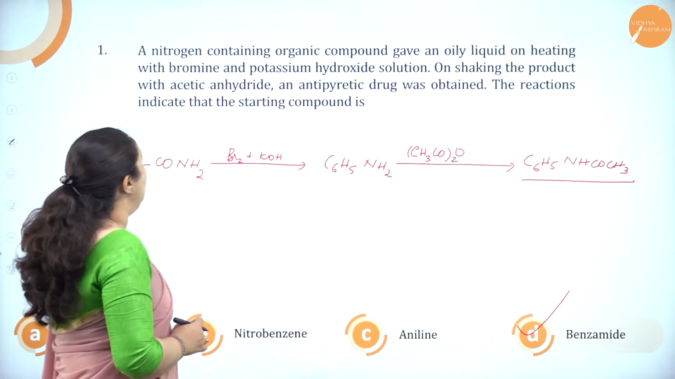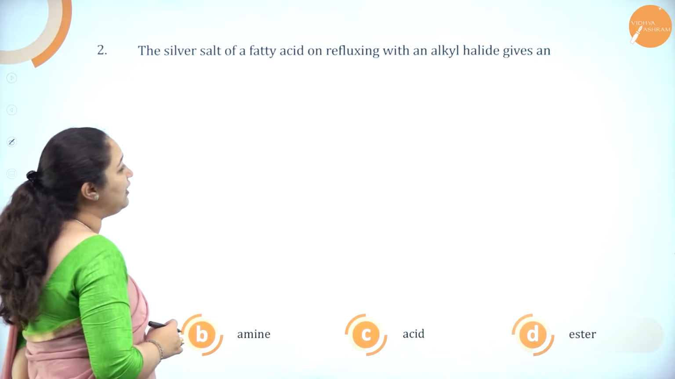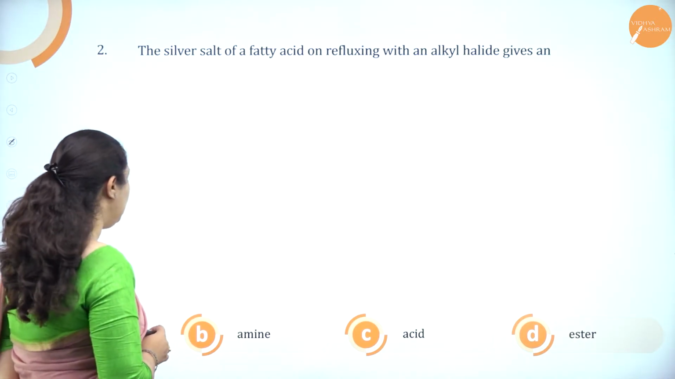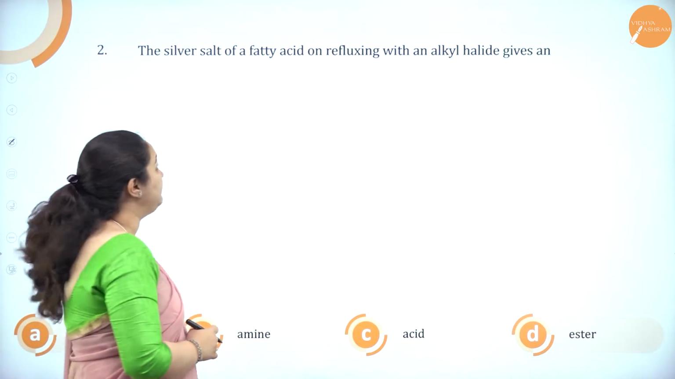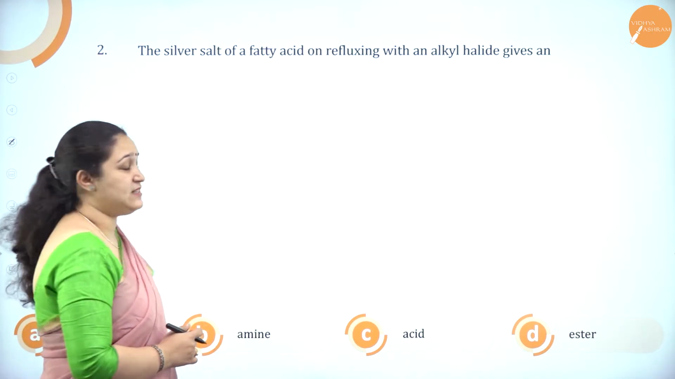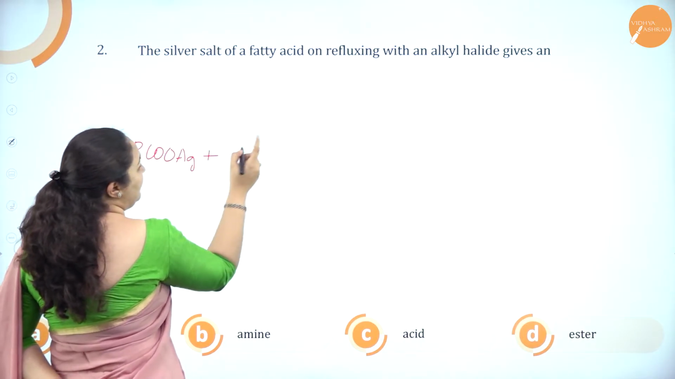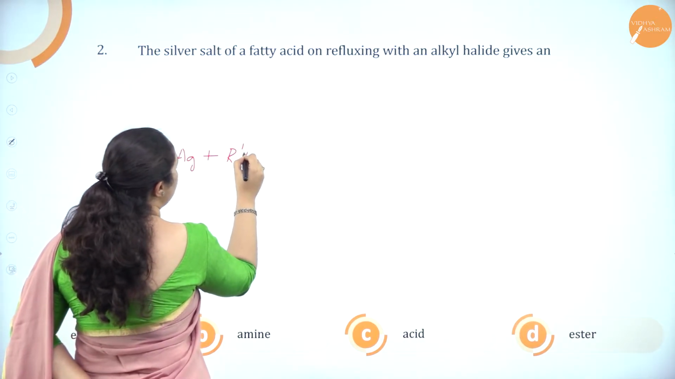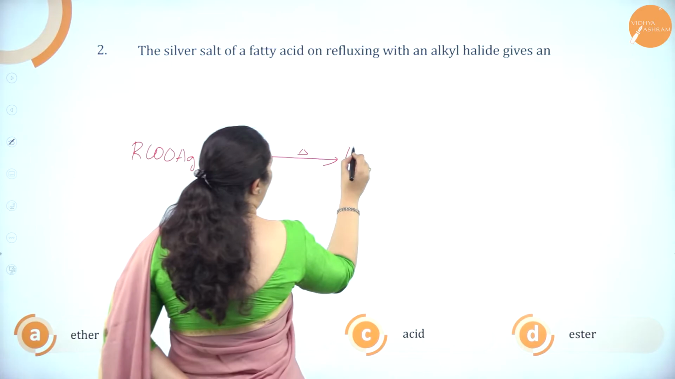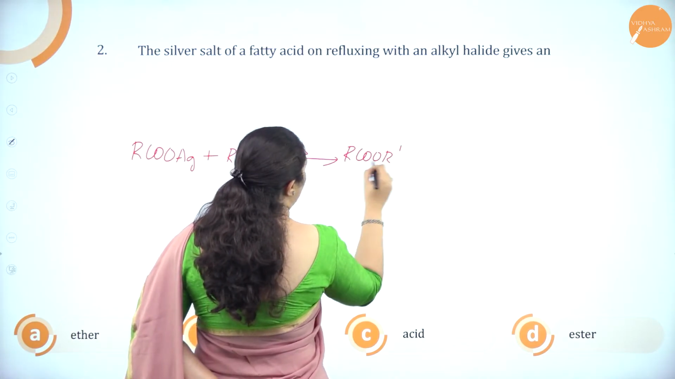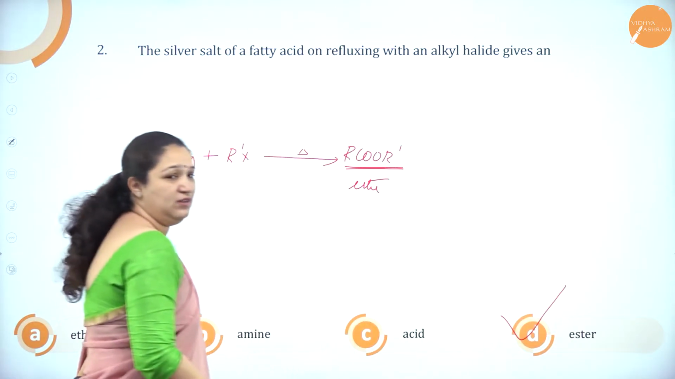Okay. Next one. The silver salt of fatty acid on refluxing with an alkyl halide gives an ether, amine, acid, ester. What is the product which is formed here? Silver salt of fatty acid, that is RCOOAg. On refluxing with alkyl halide, R'-X I will take. So what will happen? You will get RCOOR'. This is what? An ester. So the answer is option D.